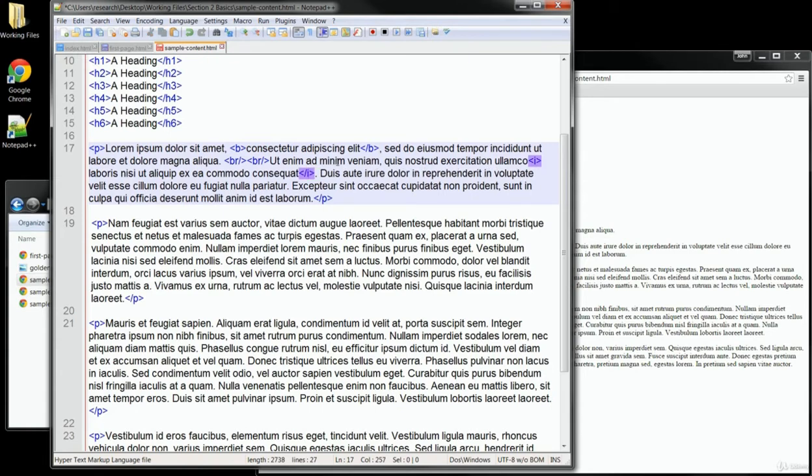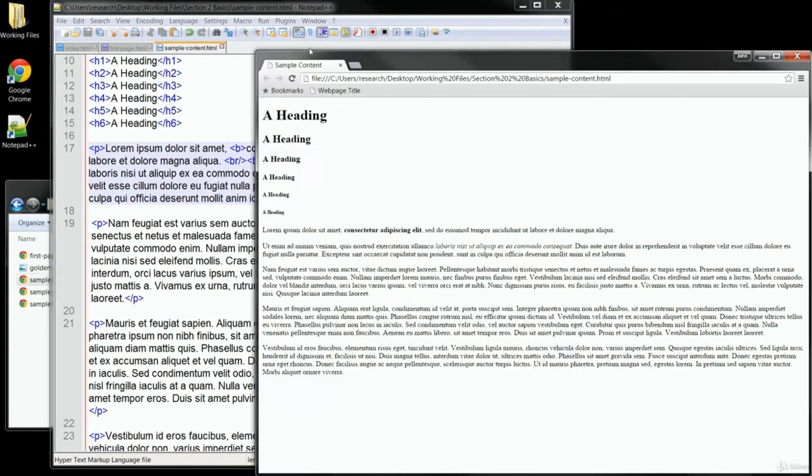If we save this, and we go out and refresh our browser, it looks exactly the same as it did before. So here's another example of different ways to code the same content. The real difference between the 2 sets of tags is the way that the browser understands your content. Today, when we develop for the web, we know there are lots of different kinds of devices that are going to be used to browse it.